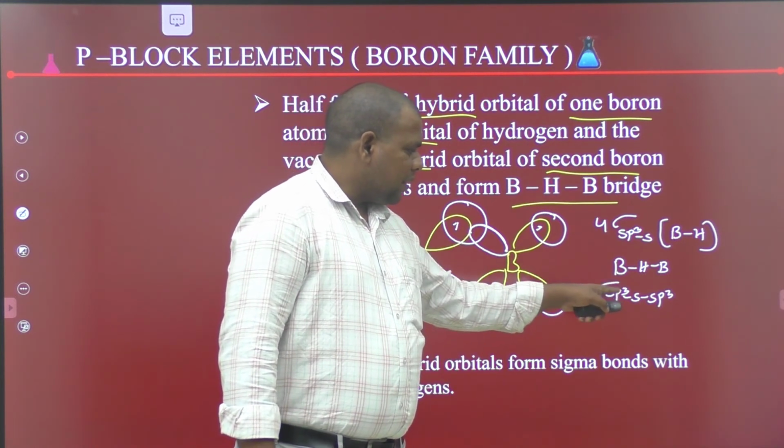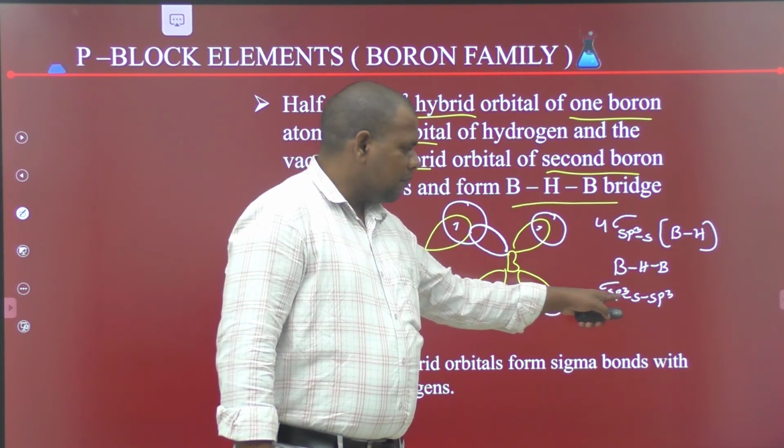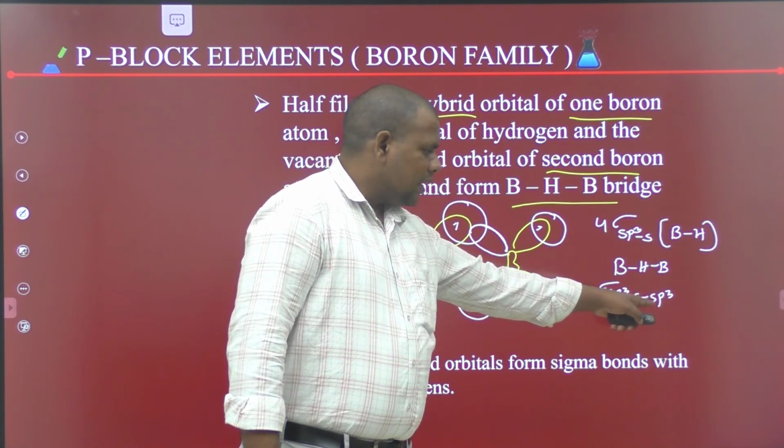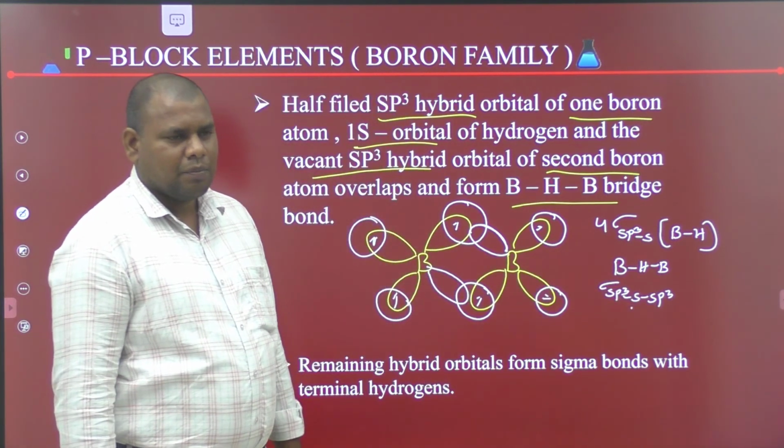The BHB bridge bond is formed by overlapping between the sp3 hybrid of one boron atom, the s orbital of one hydrogen atom and the sp3 hybrid of the second boron atom.